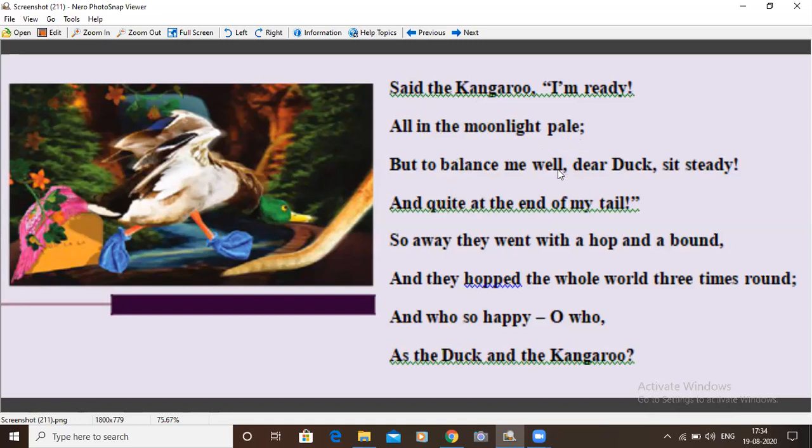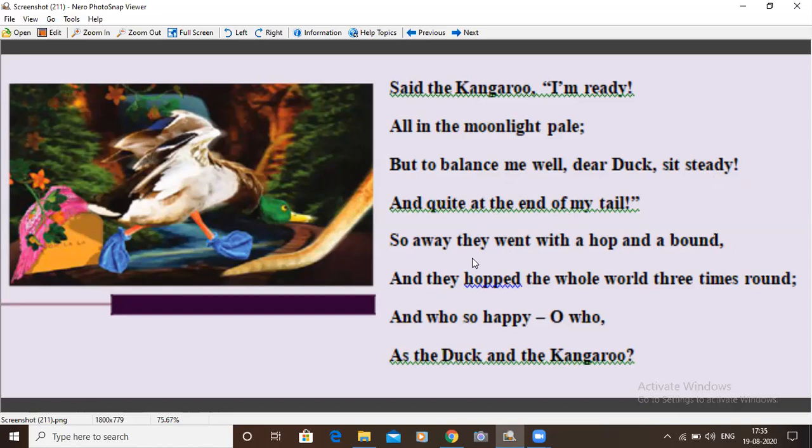But to balance me well, okay, see, the kangaroo hops on hind legs, back legs. So it has to balance. So if the weight is more on one side, it cannot hop. So the kangaroo asks the duck to sit steady, so not move this side and that side. Sit steady and quiet at the end of my tail. Quiet, silently. So with that condition, they went with a hop and a bound.